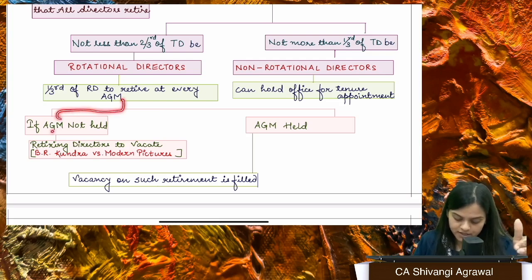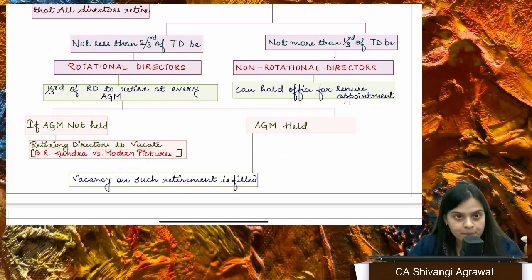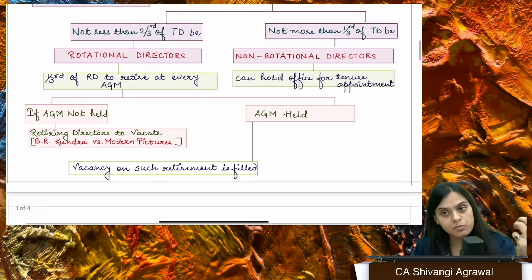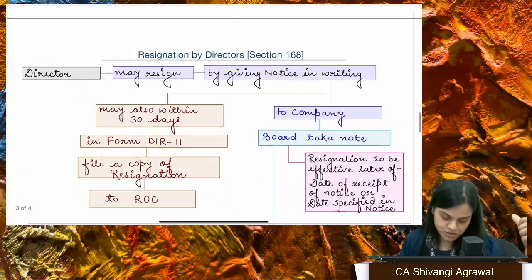If the AGM is not held, the retiring directors are going to vacate. If the AGM is held, of course, the vacancy on such retirement is filled. It can be filled by reappointing the same persons or appointing somebody else in case of the retiring directors. Okay, fine. So the vacancy can be filled by the same person also or by some other person also. Disqualifications I've already told you.